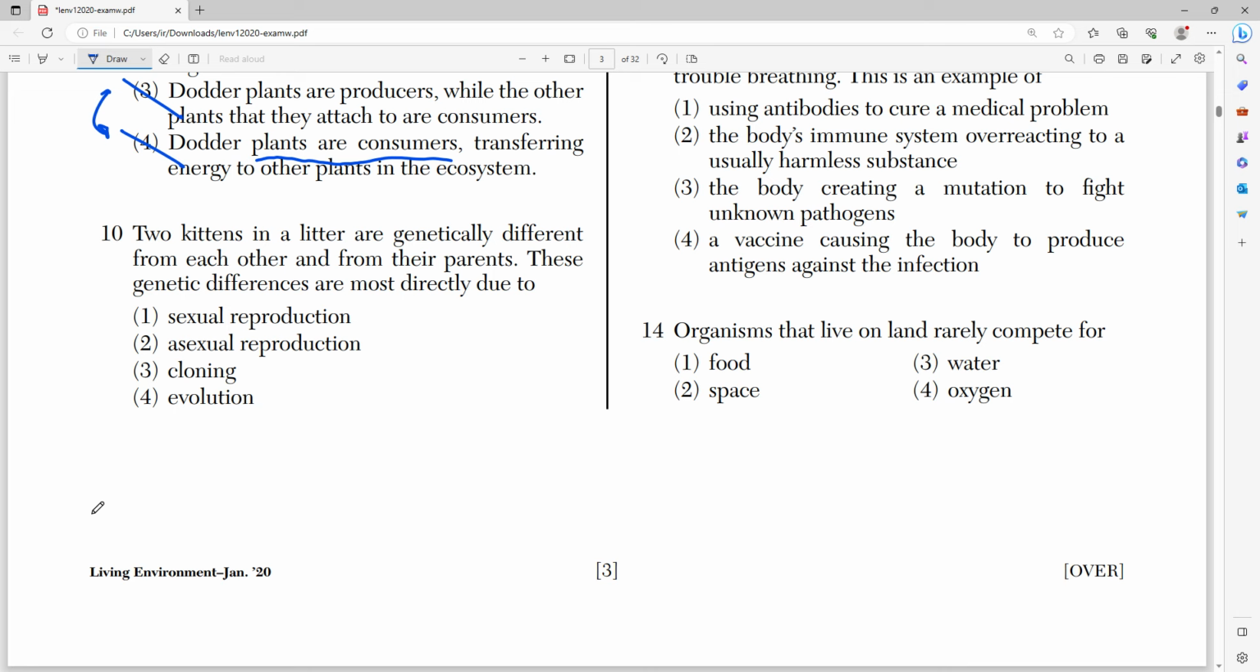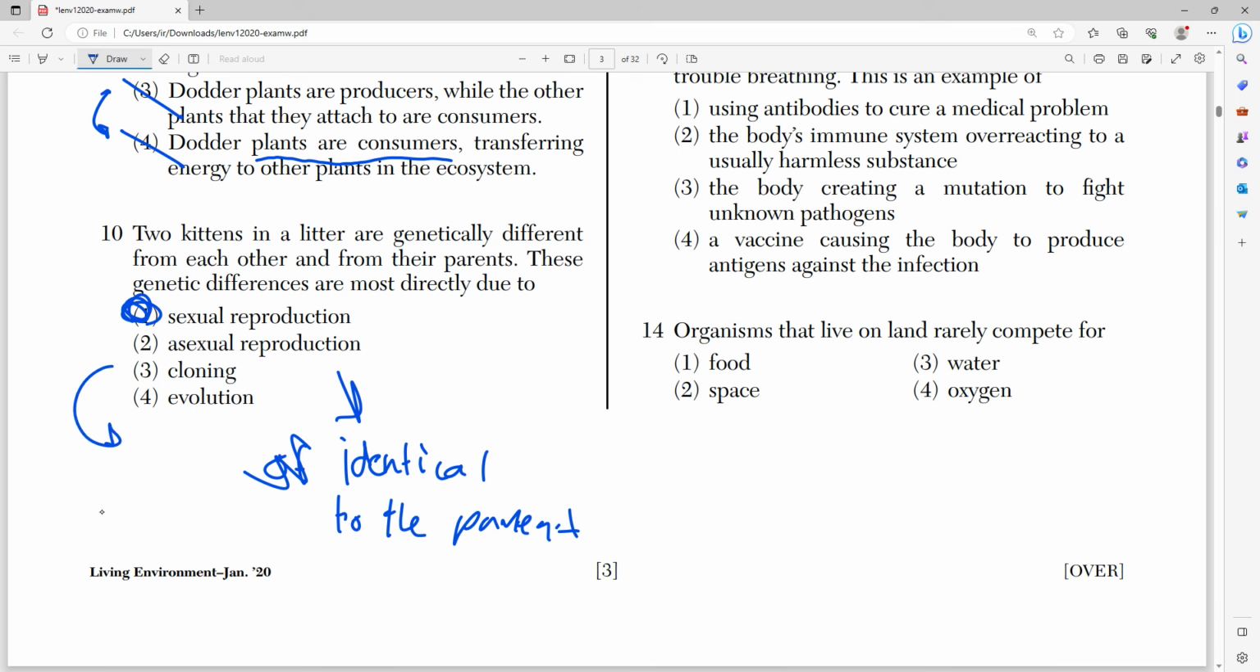Number 10 says 2 kittens in a litter are genetically different from each other and their parents. These genetic differences are most likely due to, number 1, sexual reproduction. Remember, asexual reproduction means that the offspring are genetically identical to the parent, right? If you want to clone something, cloning is artificial, but it also means that the clone is going to be identical, right? And evolution is something completely different. If they evolved, it would be a different species, right? It wouldn't be a kitten. It would be something else, right?